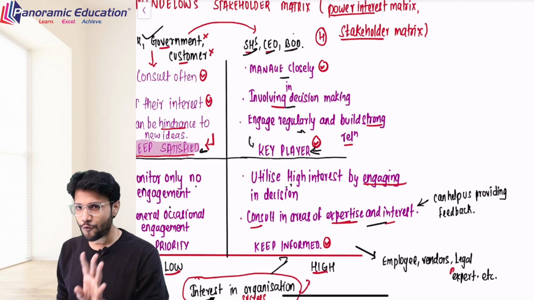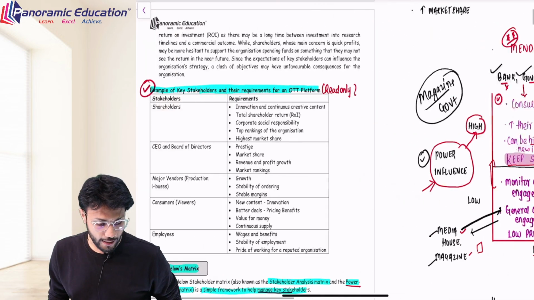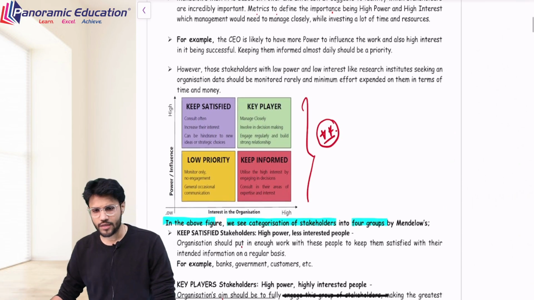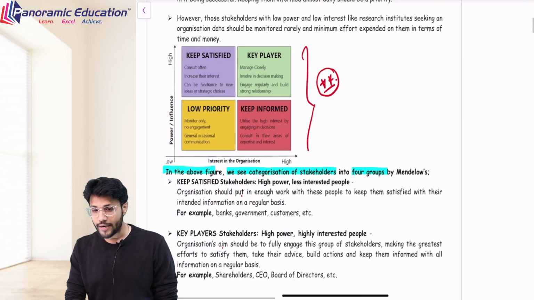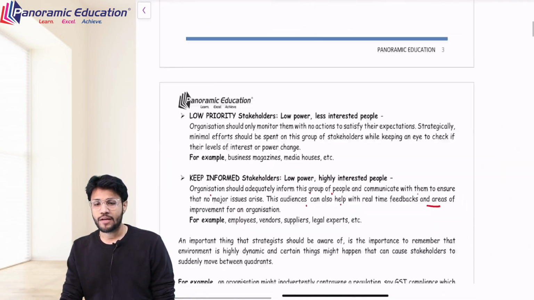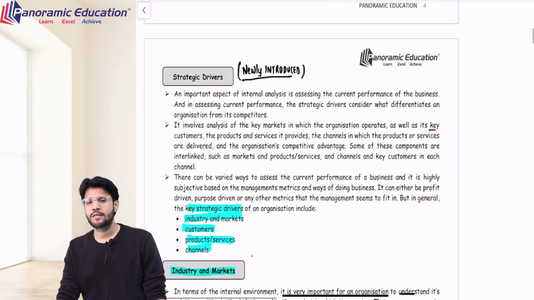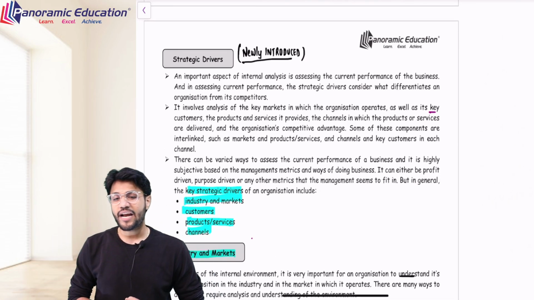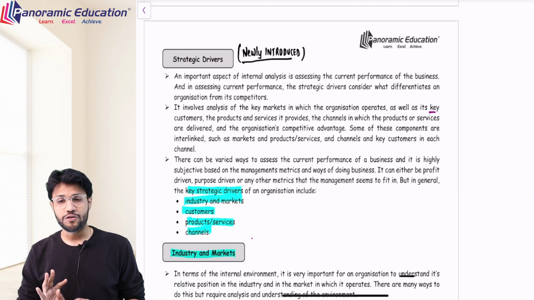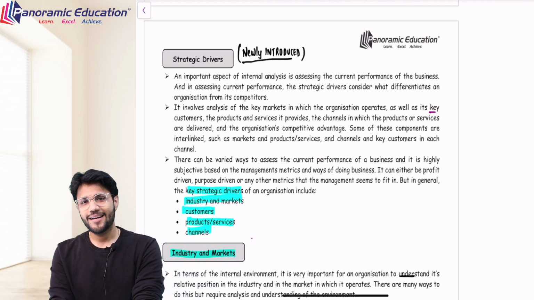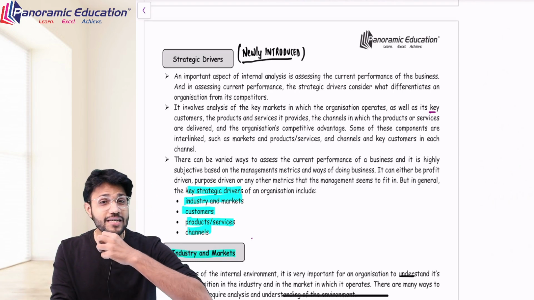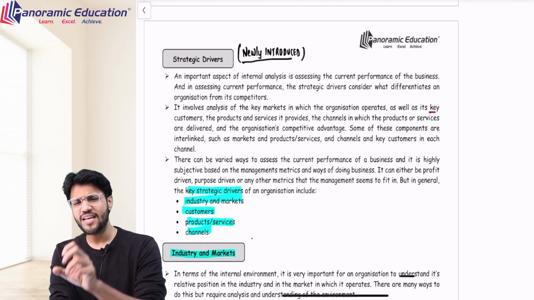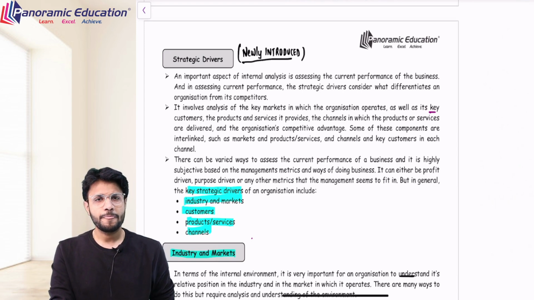So these are the 4 metrics which we need to study in Mendelow's matrix. Well, first of all, you have to study what types of stakeholders there are, and yes, we have already covered this topic in detail, right? Now the next part of the topic is strategic drivers. What are strategic drivers? Well, there are 4 strategic drivers which drive your strategy. Name says everything. Those factors which drive your strategies are considered strategic drivers.